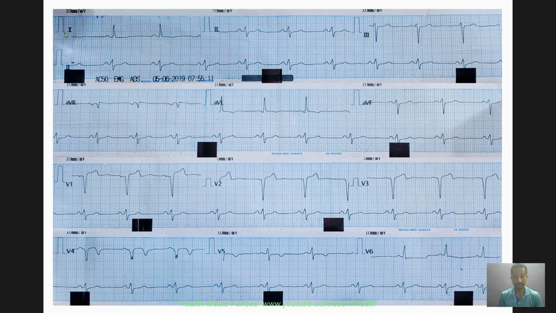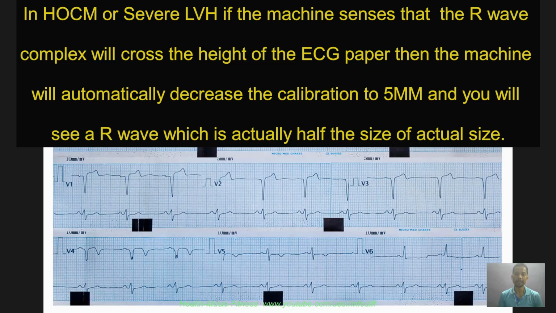Sometimes in ECGs, like in a patient who has severe left ventricular hypertrophy or hypertrophic obstructive cardiomyopathy, their R waves will be very tall, so tall that they will not fit in the ECG paper. This ECG paper is very small in height, and the R waves will bypass, the stylus will shoot up. So the machine senses that, and it automatically decreases the size of the calibration. So instead of 10 millimeter rise, it will be just 5 millimeter rise.